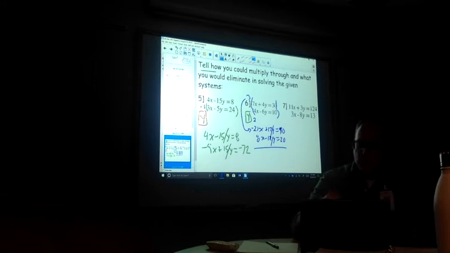And then problem number 7 up here, again, we want to try and get rid of x or y. If you chose x, you're multiplying the whole top by 3 and the whole bottom by 11. You might not want to do that. It might be easier to say, you know what? Smallest number that both 3 and 8 go into is indeed 24. So you'd have to go through and you could multiply the whole top by 8 and the whole bottom by 3, and neither of them have to be negative when you multiply because you already have opposite values.